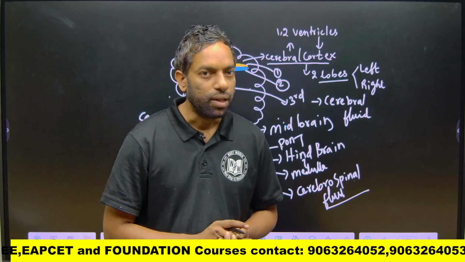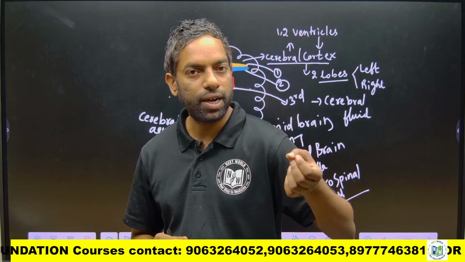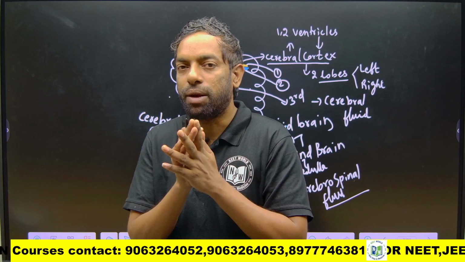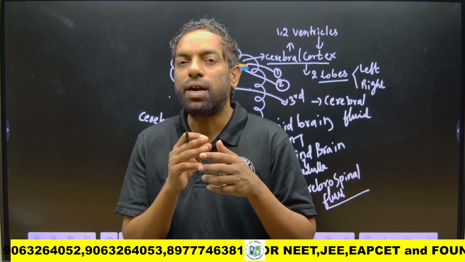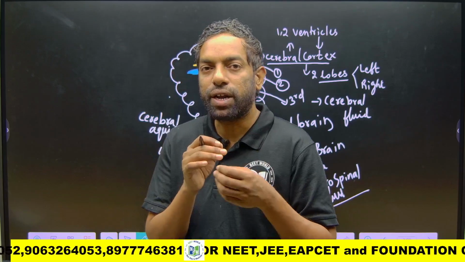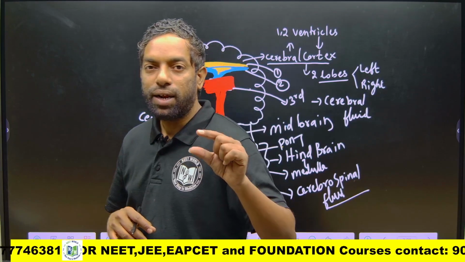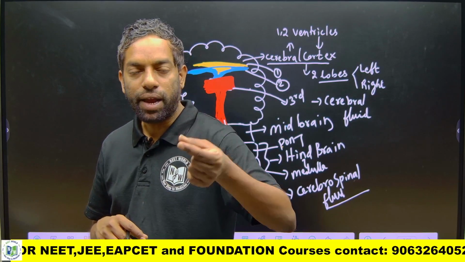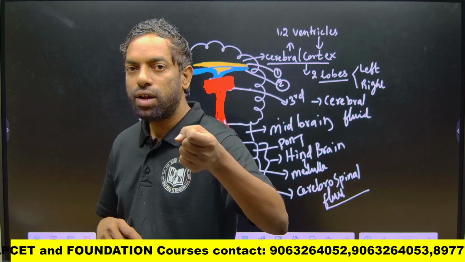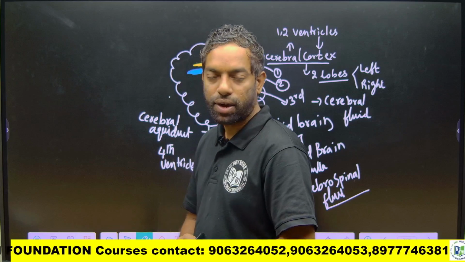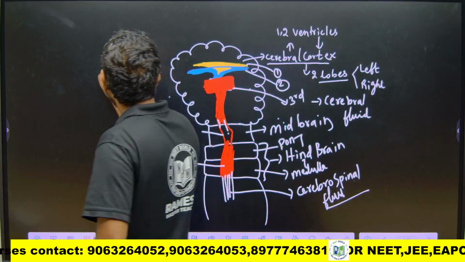The first and second ventricles are fluid-filled ventricles in the two cerebral hemispheres of the cerebrum, the third ventricle is in the middle part of the cerebrum, and the fourth ventricle is located in the hindbrain. Instead of a ventricle, the midbrain has a fluid-filled tube we call the cerebral aqueduct. I hope you guys understand the ventricles in the brain.